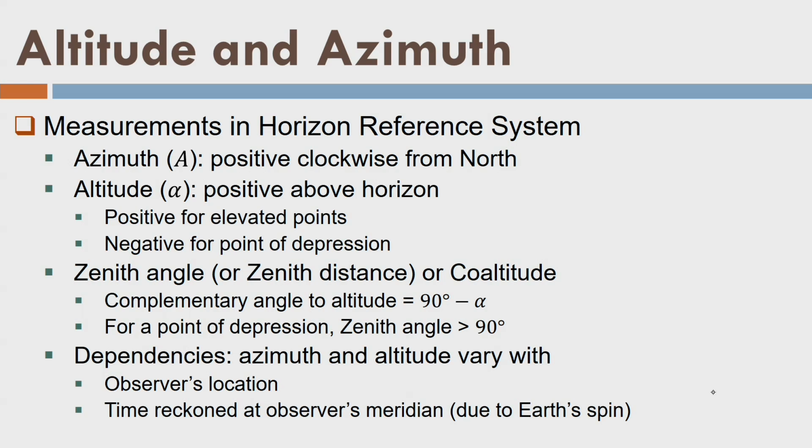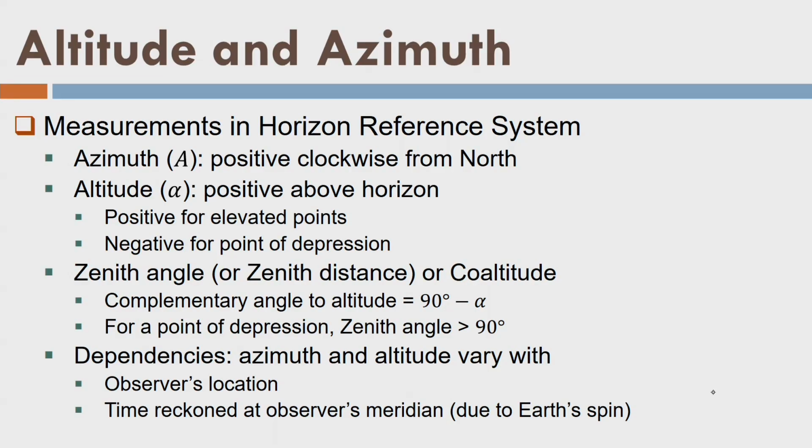Remember, we are using the term reference system because it is just a concept now, we have not realized it. Okay. So, measurements in the horizon reference system are azimuth and altitude. What is azimuth? Azimuth, as you know from our standard definition, is the angle measured in the celestial horizon from the astronomic north. Remember, we are not talking about any other north like magnetic north or geographical north. We are talking about astronomic north. So, this is the azimuth.